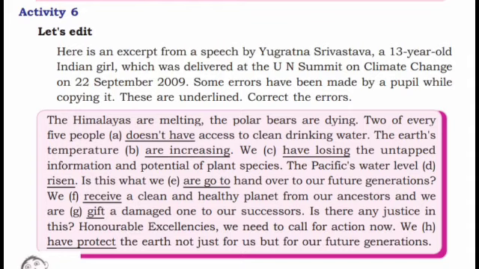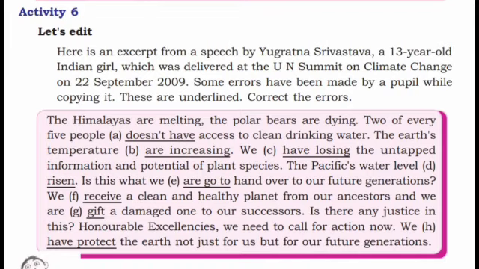Now, we move on to our last activity, edit the passage. Here is an excerpt from a speech by Yugratna Srivastava, a 13-year-old Indian girl, which was delivered at the UN Summit on Climate Change on 22nd September 2009. Some errors have been made by a pupil while copying it. These are underlined. Correct the errors.